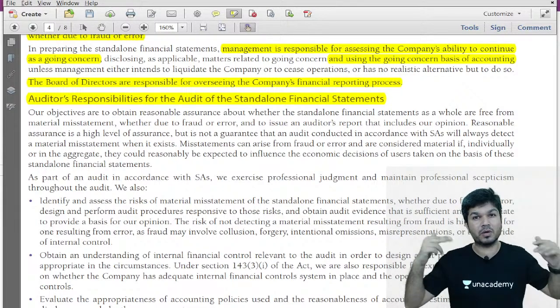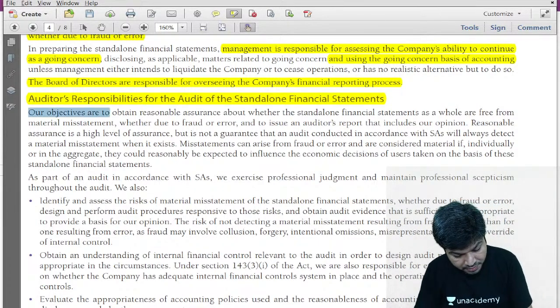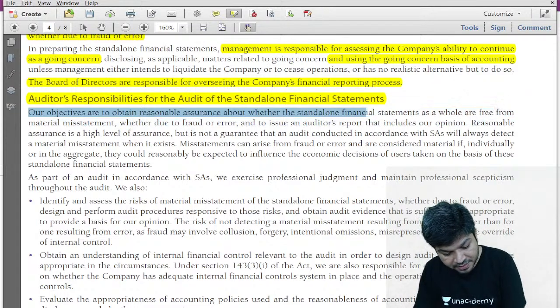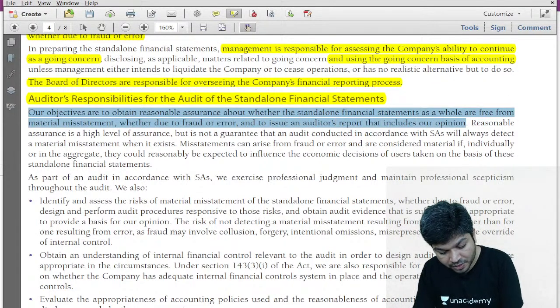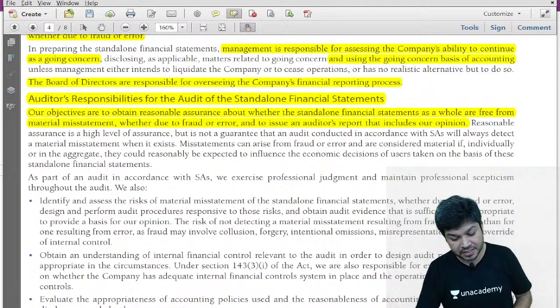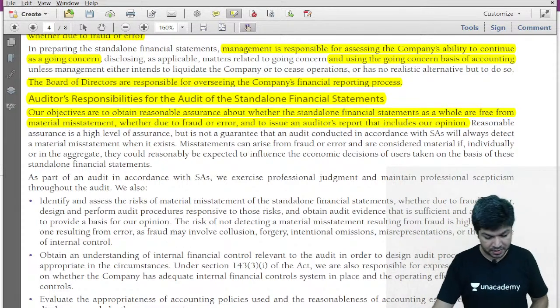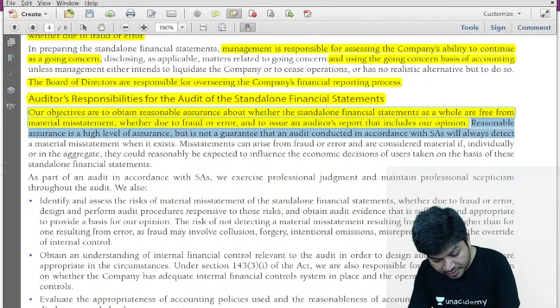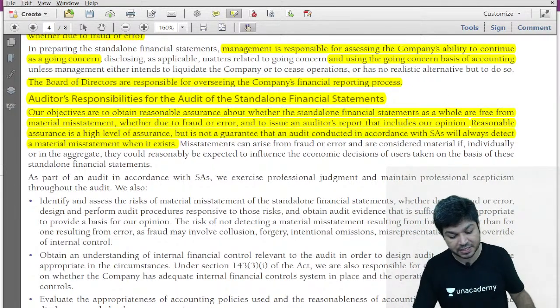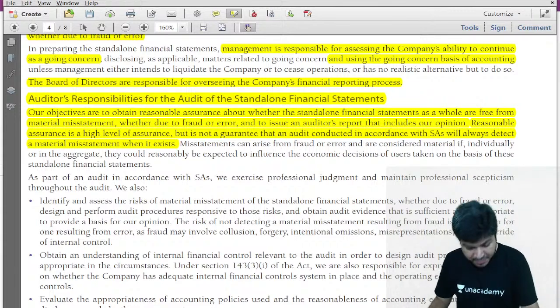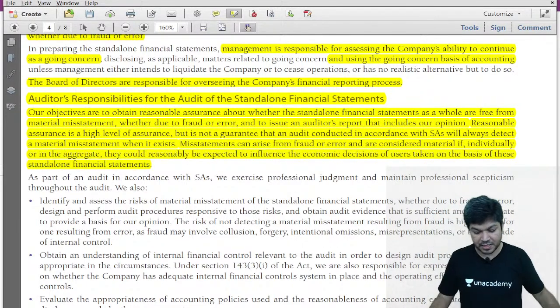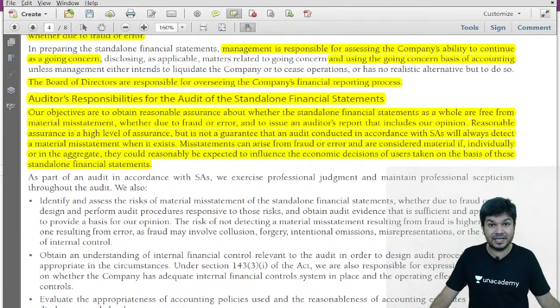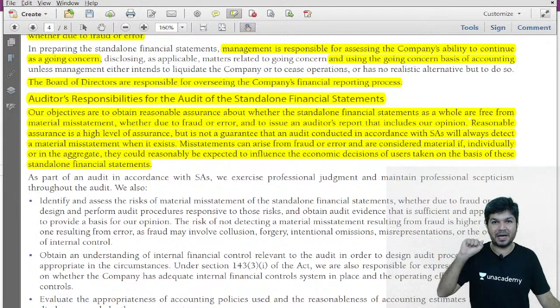What is reasonable assurance? What is material misstatement? Our objective is to obtain reasonable assurance whether the financial statements as a whole are free from material misstatement, whether due to fraud or error, and issue a report that includes our opinion. Reasonable assurance is a high level of assurance but not a guarantee that an audit conducted in accordance with SA will always detect a material misstatement when it exists. Misstatements can arise due to fraud or error and can be material if individually or in aggregate they can influence the decisions of users of the financial statements. This is para 1.